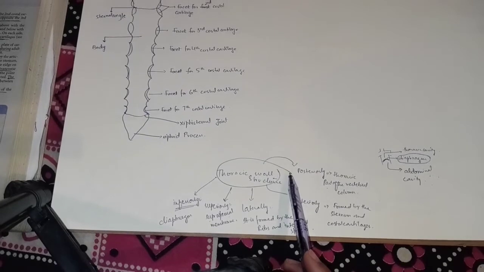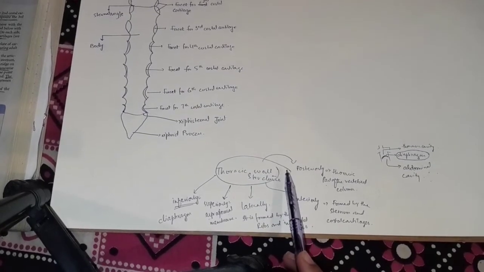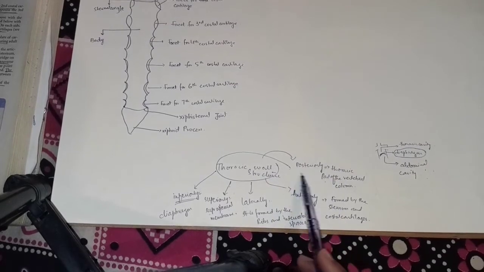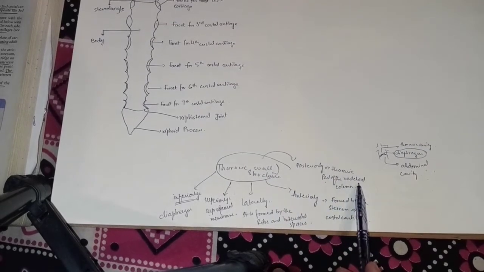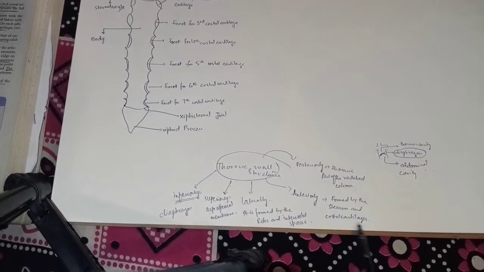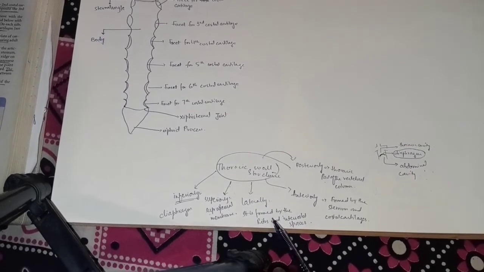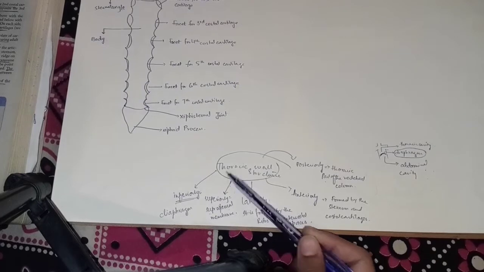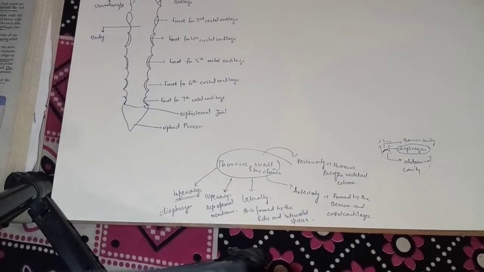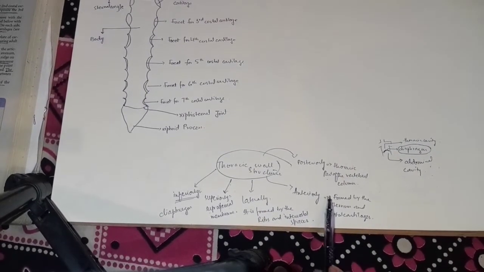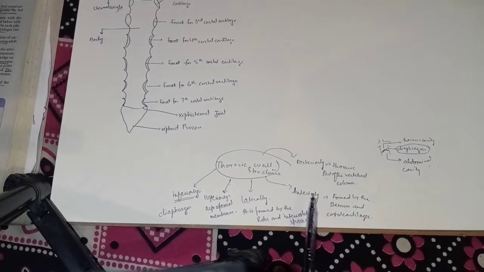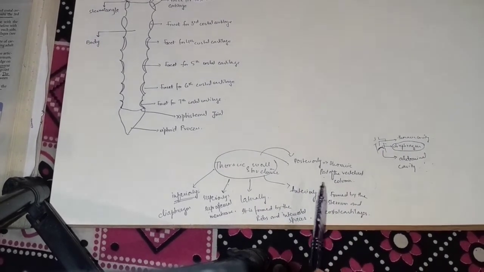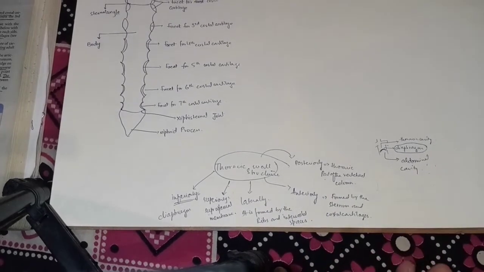When we talk about the thoracic wall structure and how it is formed, you know that posteriorly it is formed by the thoracic part of the vertebral column, anteriorly by the sternum and costal cartilages, laterally by the ribs and the intercostal spaces, superiorly by the suprapleural membrane, and inferiorly by the diaphragm. This is the most important topic, and in today's lecture we are going to talk about the sternum.